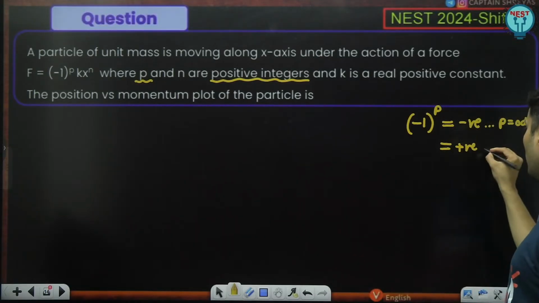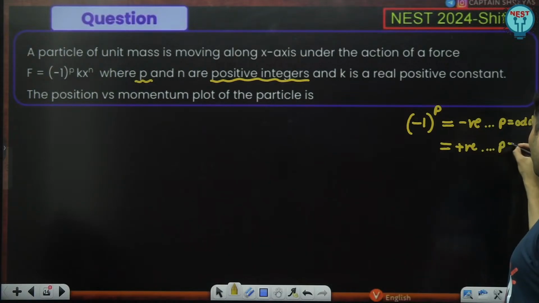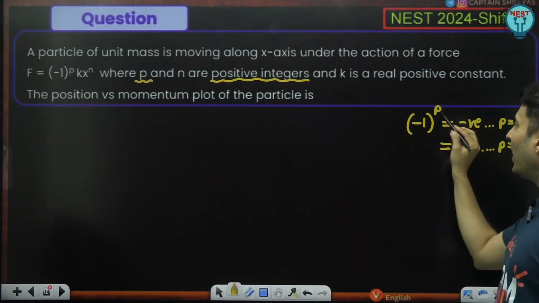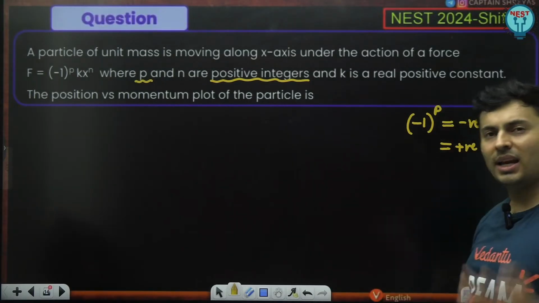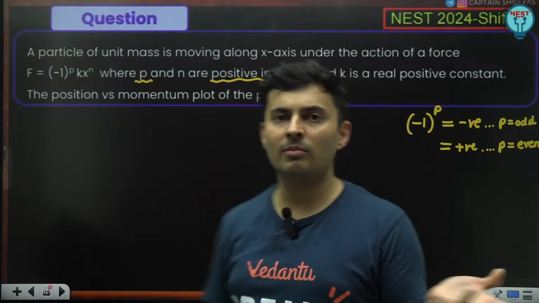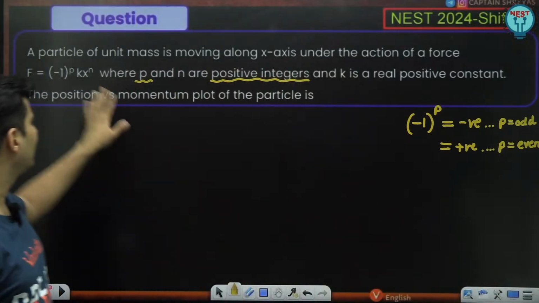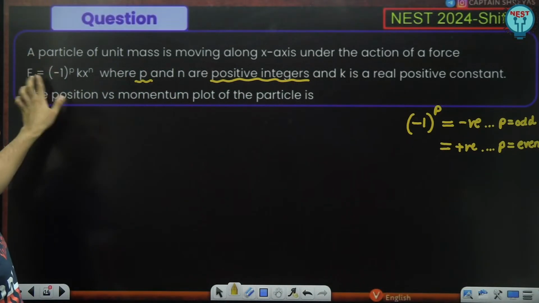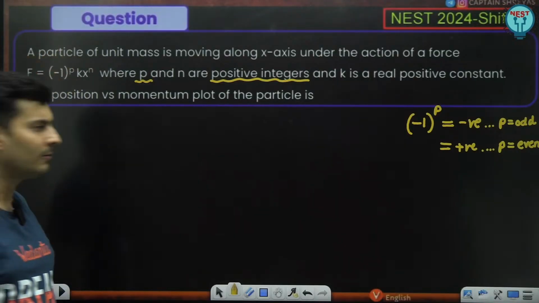That negative number will go off. It will become positive if p is even in nature. So if it is 1, 3, 5, minus 1 raised to 3 is negative 1, which is a negative number. And if it is even, it is positive. So this is only deciding whether this equation is positive or negative.